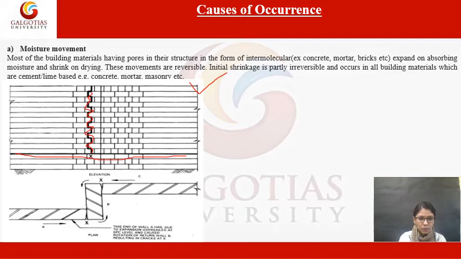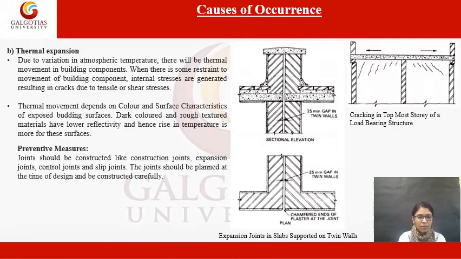Then comes to the next point. Next is thermal expansion. Thermal expansion is because of variation in atmospheric temperature. Due to the change in temperature, there will be a thermal movement in building components.